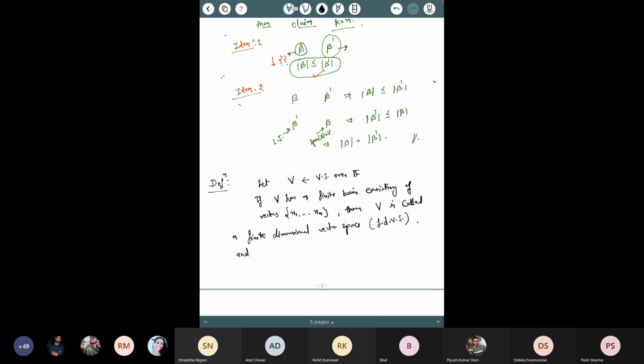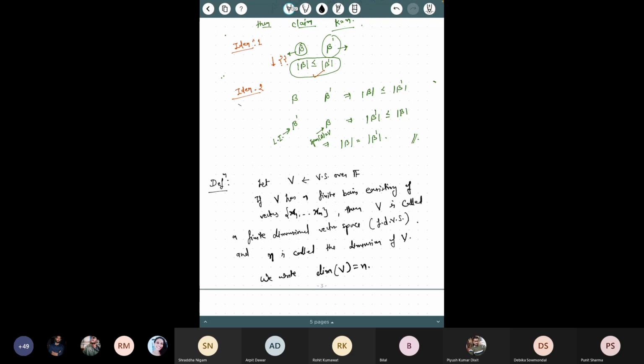So n is called the dimension of V. This is n, these are x, so don't get confused between x and n. In this case we write dimension of V is equal to n.